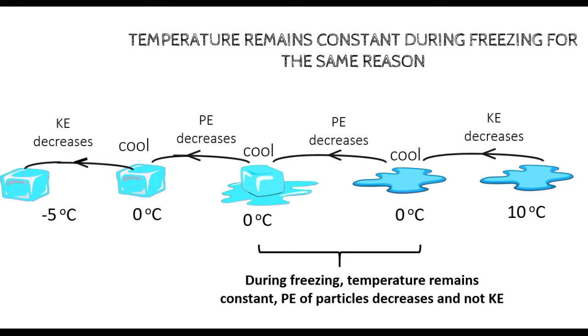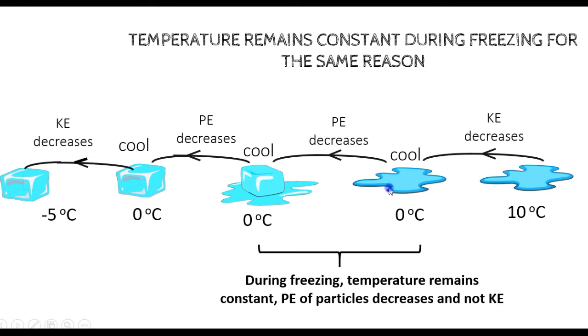And then at 0 degrees, the particles start forming bonds so that the liquid turns to a solid. So the liquid freezes to a solid. And as the particles form bonds, they become closer together, their potential energy decreases and not kinetic energy. So during freezing, the temperature will remain constant since potential energy of particles decreases and not kinetic energy.